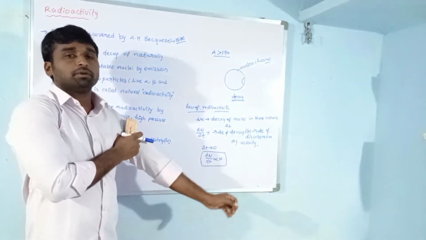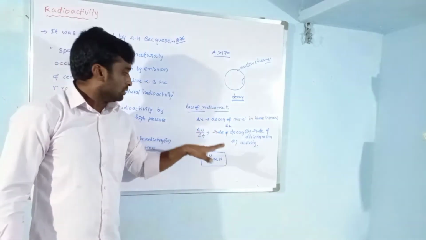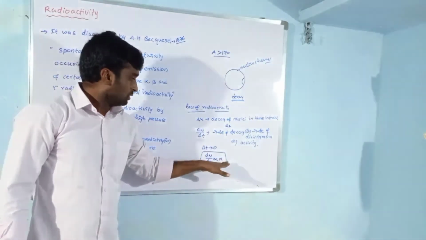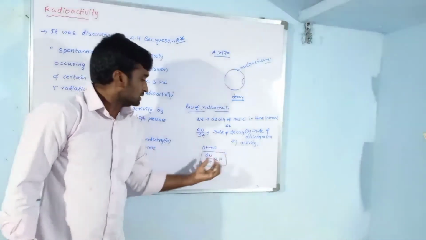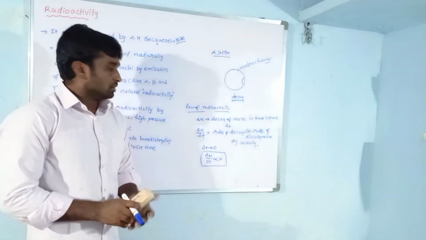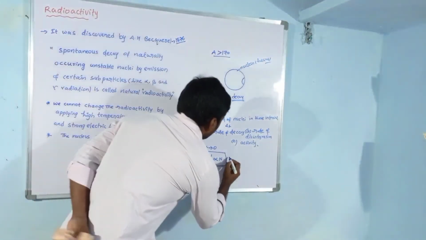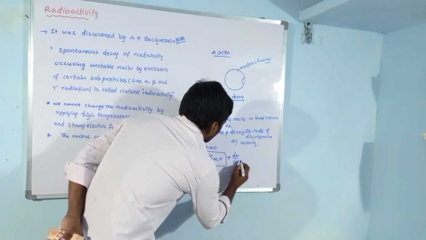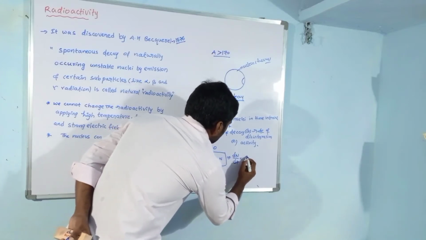If the number of nuclei is very large, the disintegration is also very large.